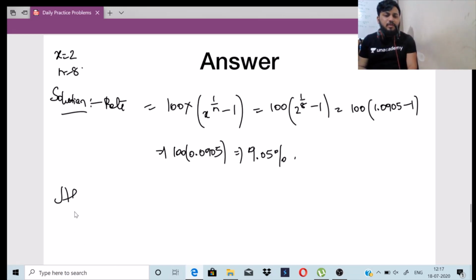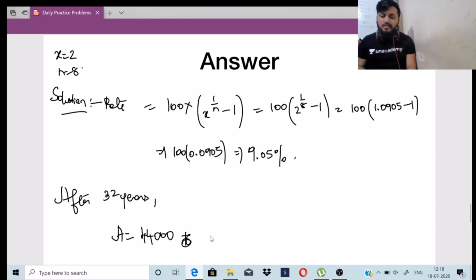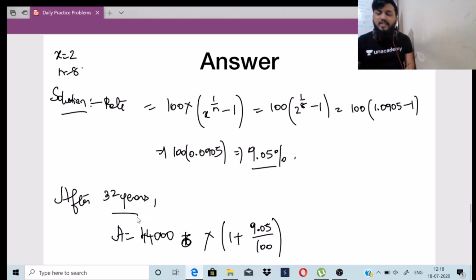Now it is very simple, right? What they have asked in the question, after 32 years कितना होगा? So A is equal to 44,000 into 1 plus r by 100 power n. What is r? R is 9.05. How many years is it? It is 32 years, right?